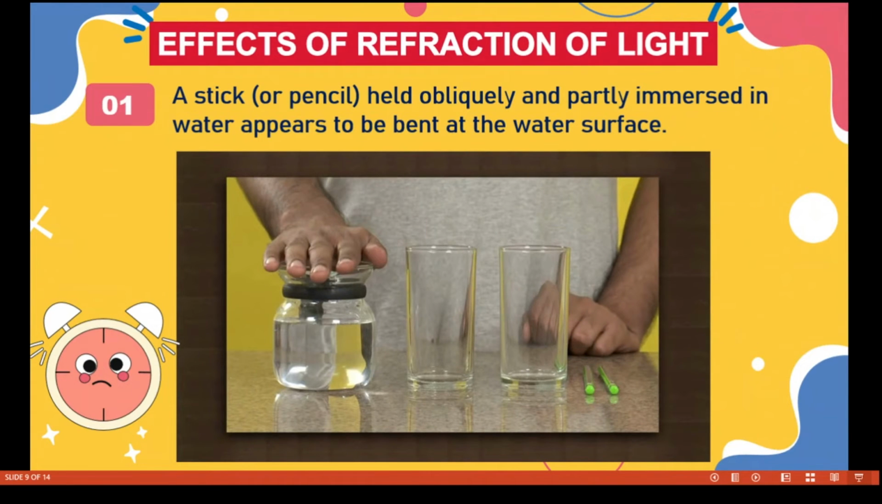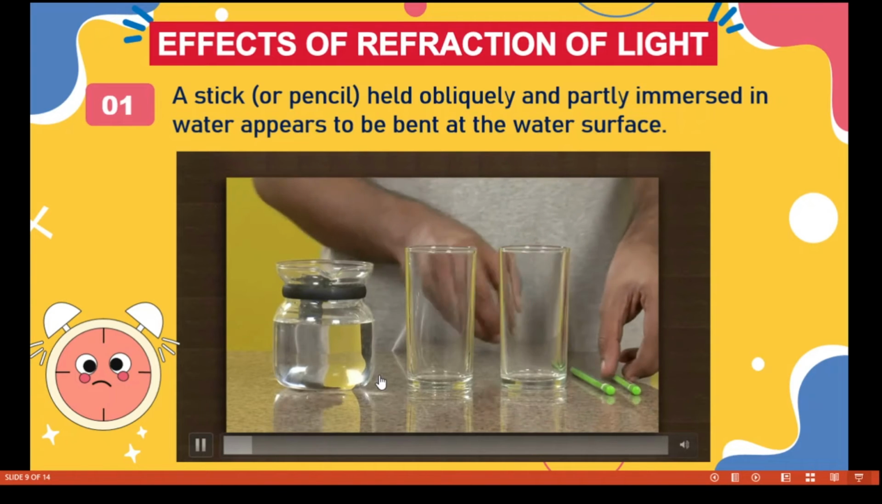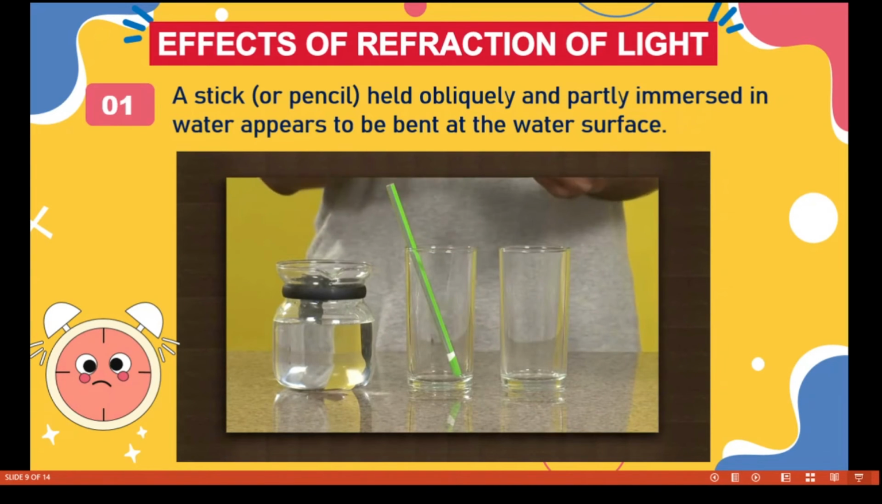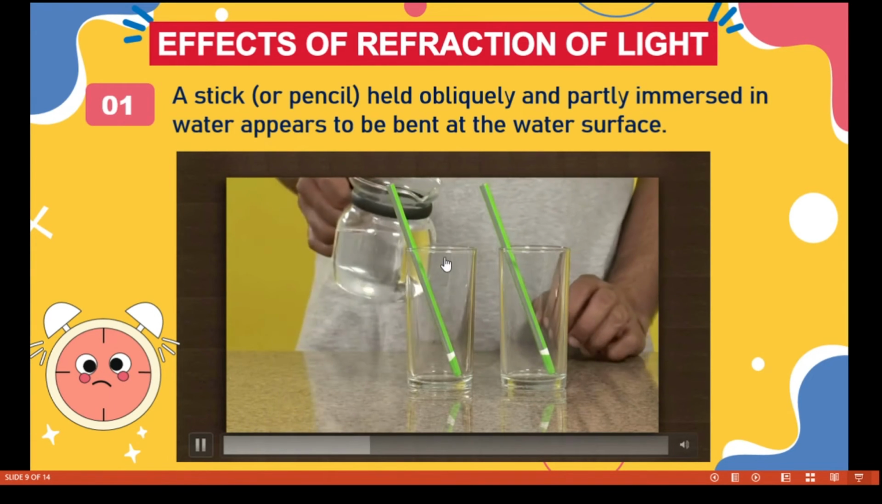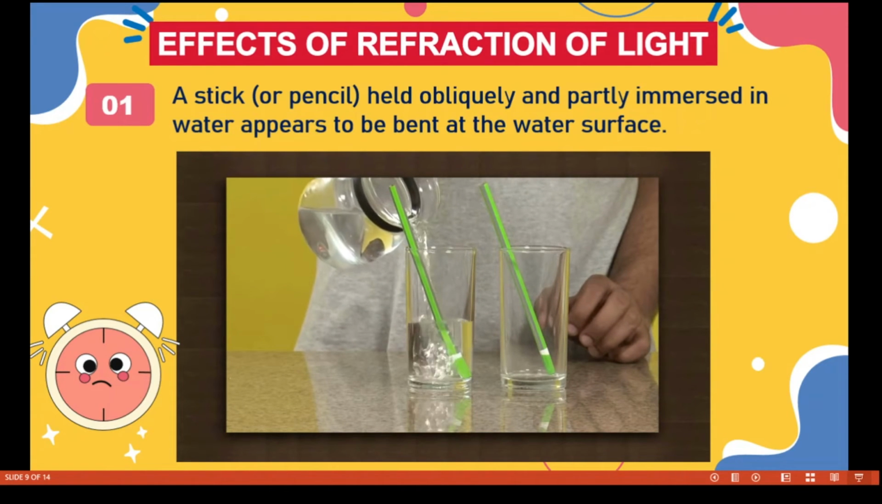So what are the effects of refraction of light? A stick or a pencil held obliquely and partially immersed in water appears to be bent at the water surface. Look at this video. This man is going to put two pencils in the glass tumbler. He is placing the pencil held obliquely, and he is going to pour water into the glass.